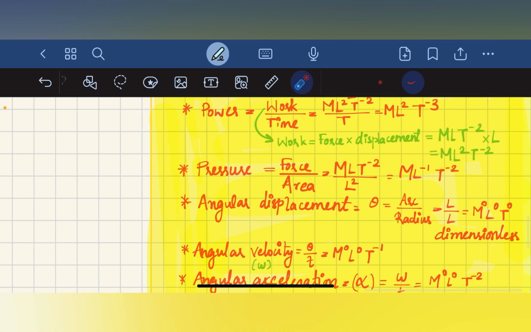Angular displacement, theta is equal to arc divided by radius, arc length and radius both L, so it is dimensionless: M0 L0 T0.